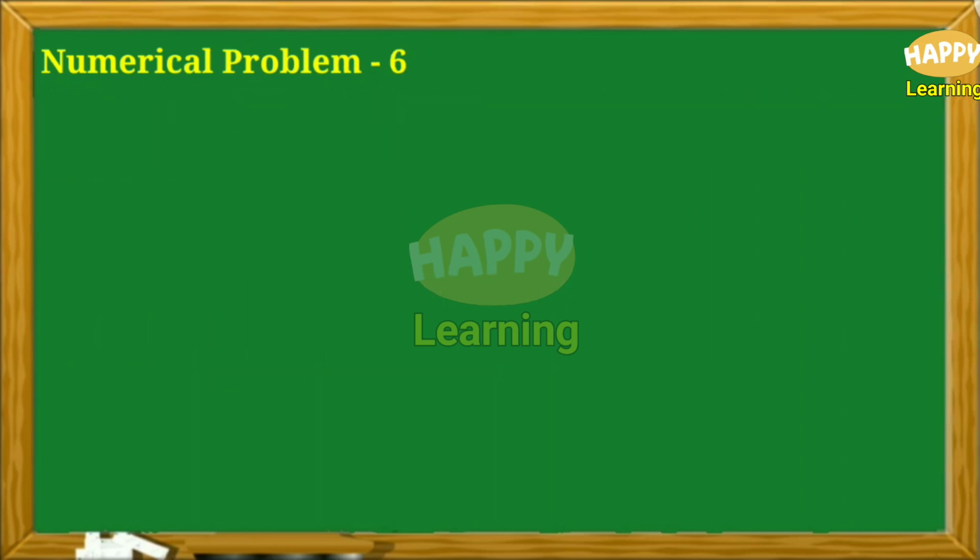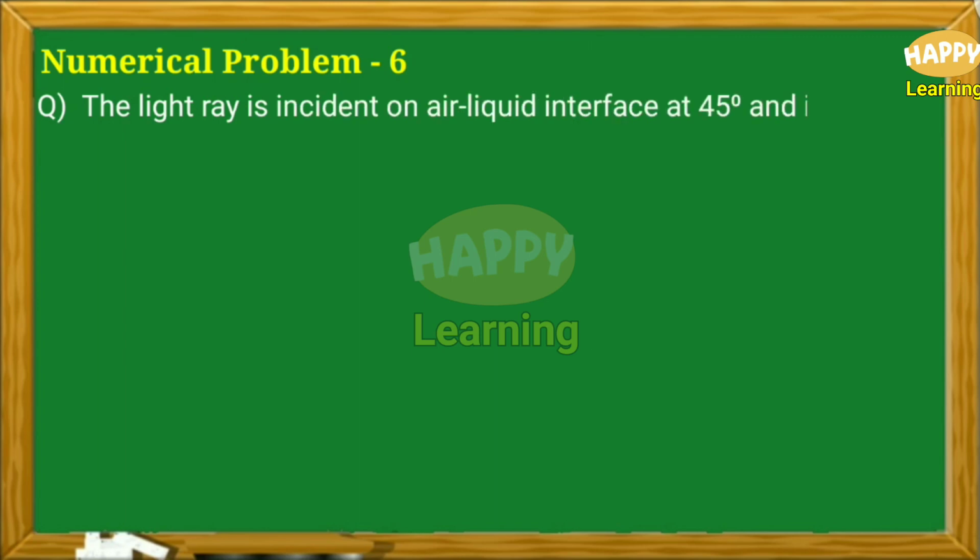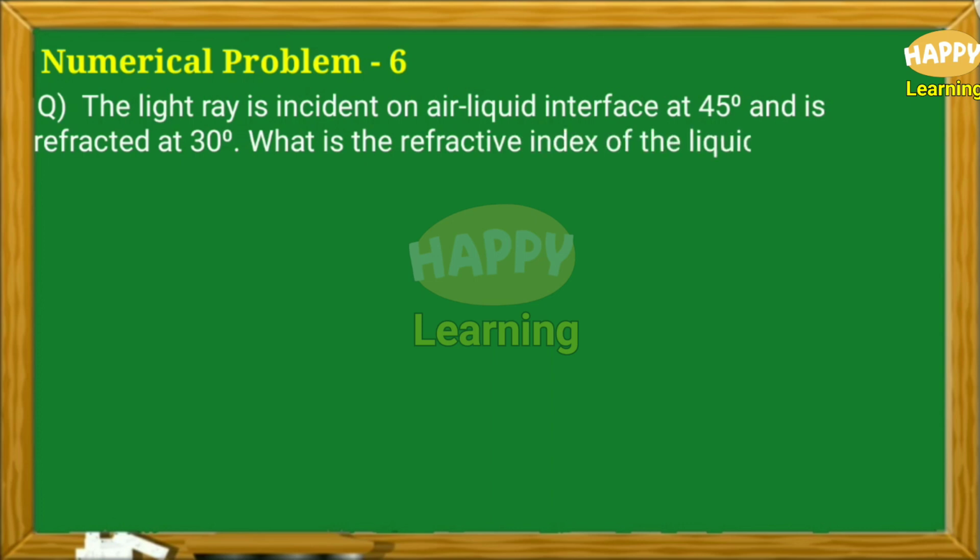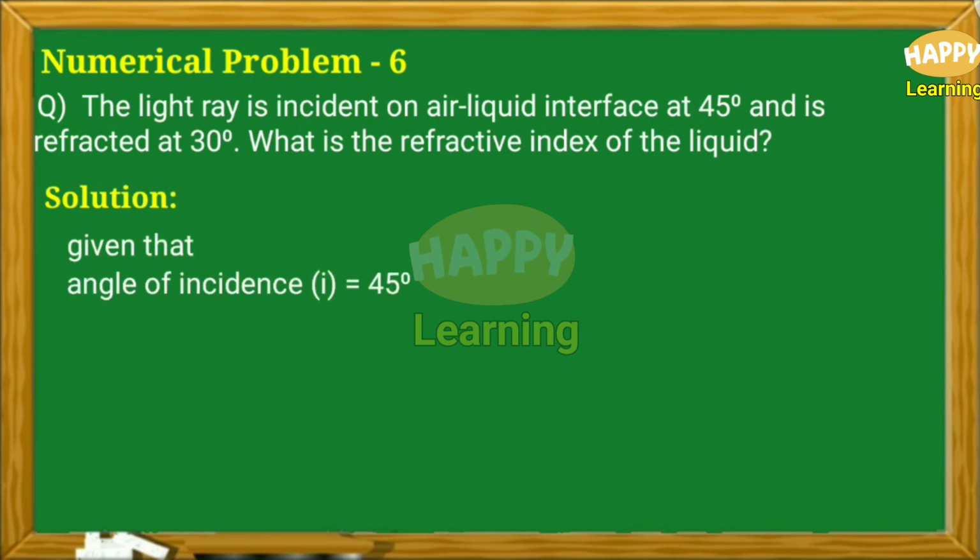Problem number 6. Question: the light ray is incident on air liquid interface at 45 degree and is refracted at 30 degree. What is the refractive index of the liquid? Solution: given that angle of incidence I equal to 45 degree, angle of refraction R equal to 30 degree.